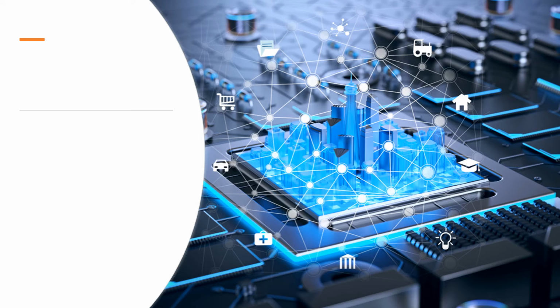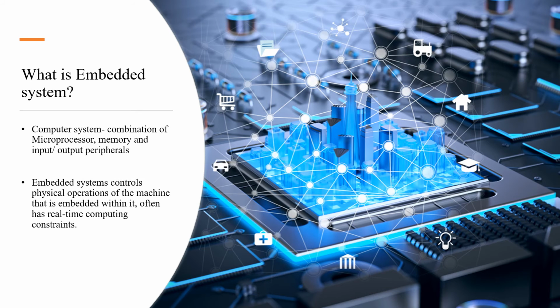Now we know what is a microcontroller and what is a microprocessor. We know the advantages and disadvantages of both. So let us discuss what is an embedded system. An embedded system is a computer system which is a combination of a microprocessor with the memory and input-output peripherals. An embedded system controls the physical operation of the machine that it is embedded within, and it often has some real-time computing constraints.